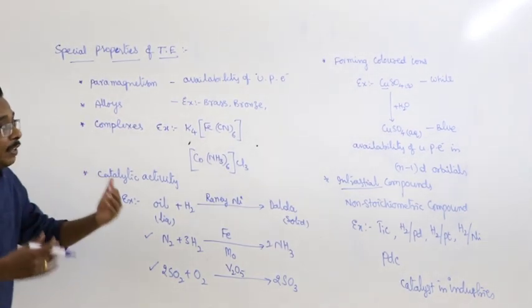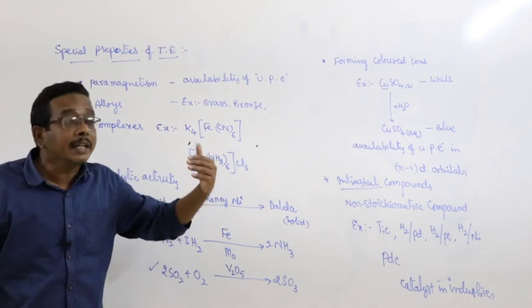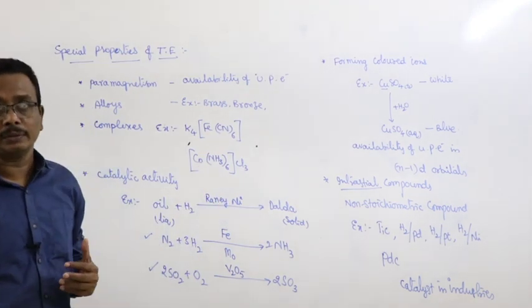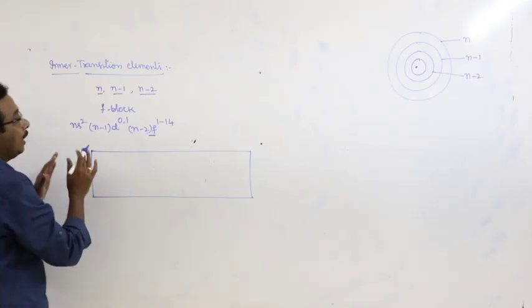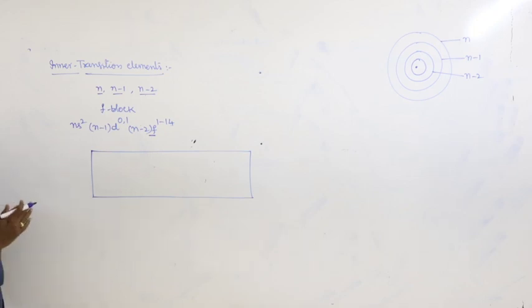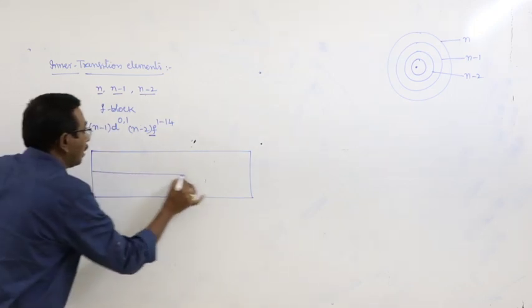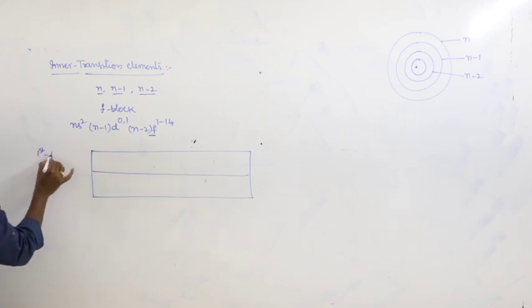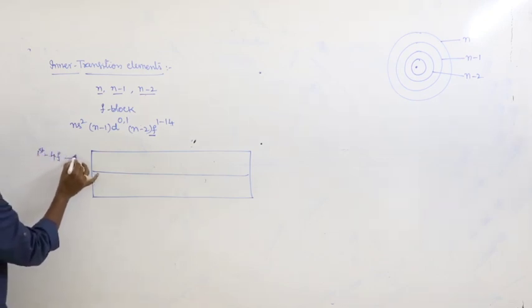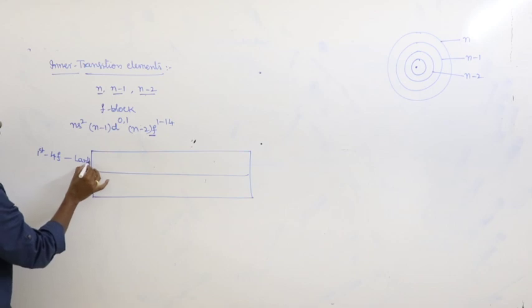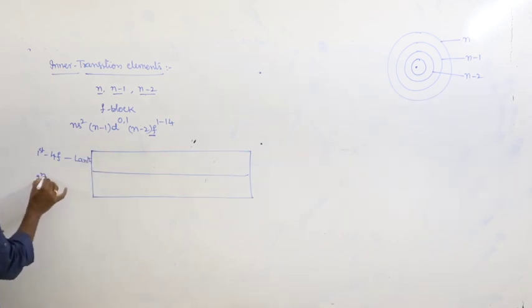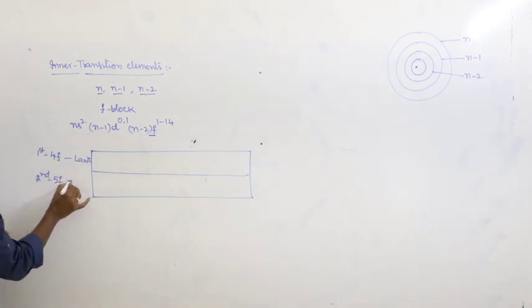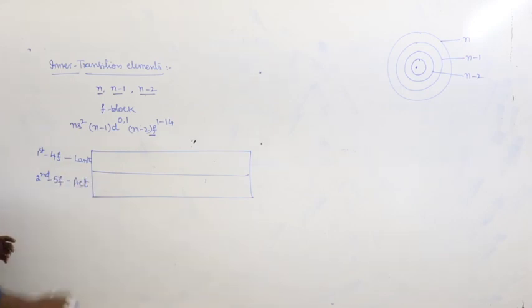And then next we have to discuss the inner transition elements. Two horizontal rows at the bottom of the long form periodic table. Based on the electronic configuration, they are also represented as the 4f series, nothing but lanthanides, and the 5f series, nothing but actinides.